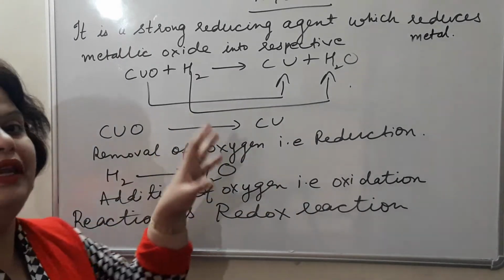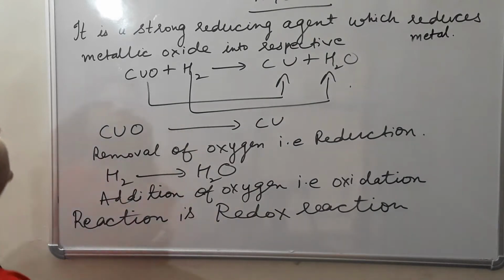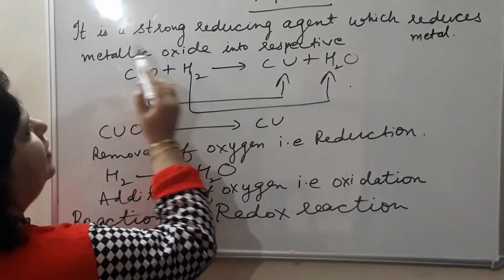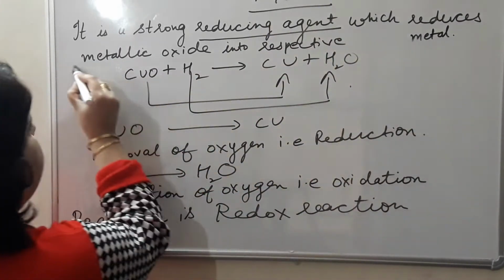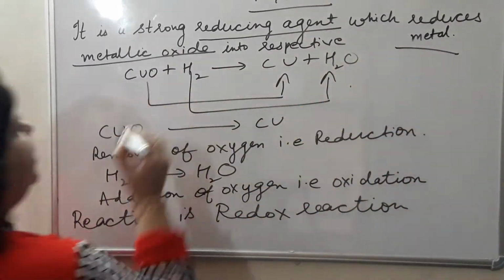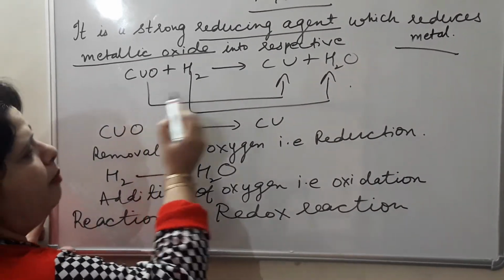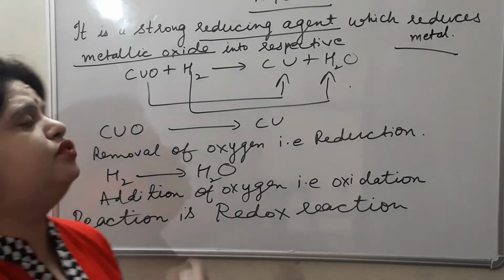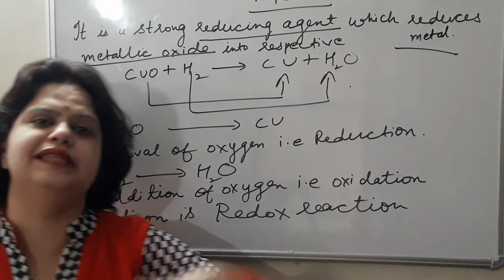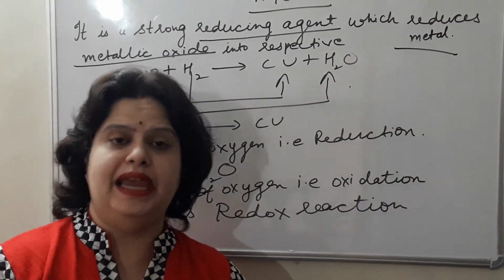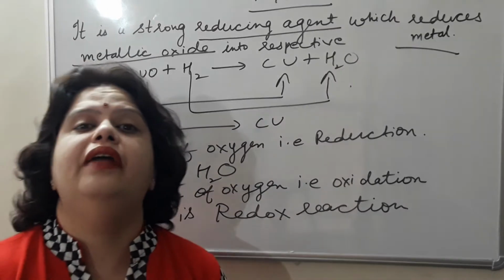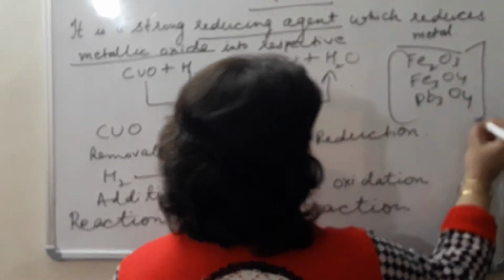So one very common and interesting example I am going to explain, as I have already written on the board: it is a strong reducing agent which reduces metallic oxides into their respective metals. For example, copper oxide. When hydrogen gas reacts with copper oxide, it converts the copper oxide into copper along with water. This is one example of reduction of a metallic oxide with the help of hydrogen gas. In the same manner, there are other examples also, like reduction of ferric oxide, reduction of triferric tetroxide, reduction of tri-lead tetroxide.